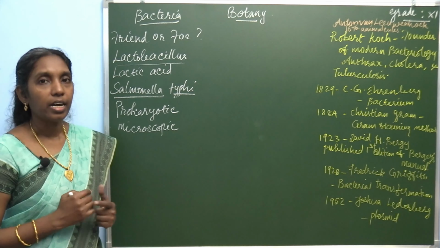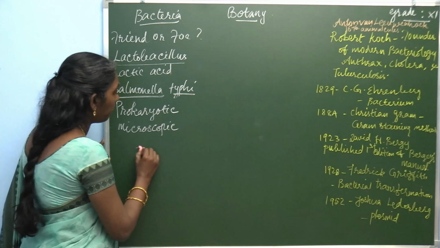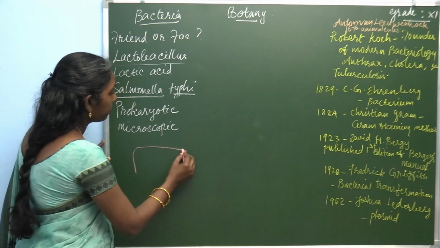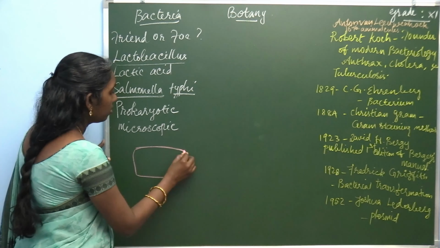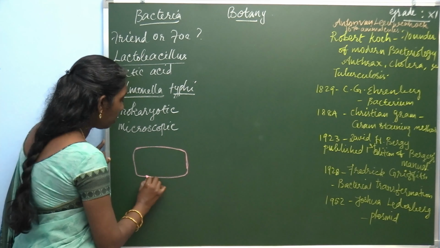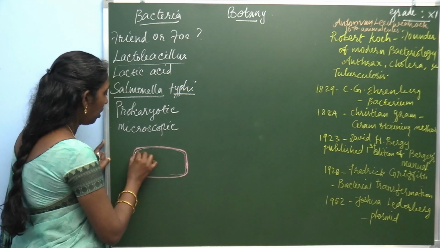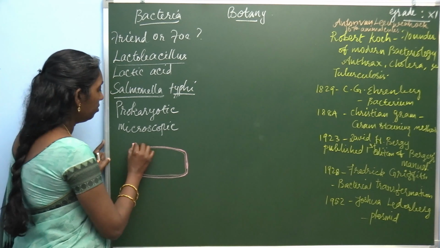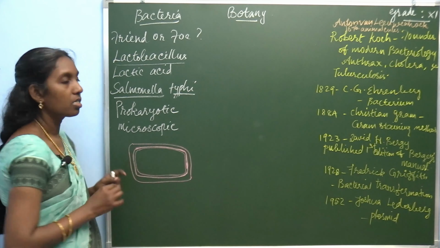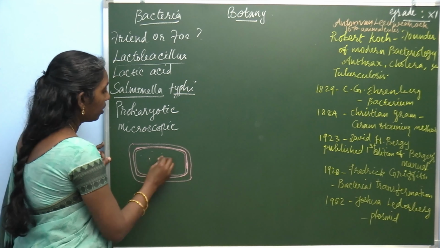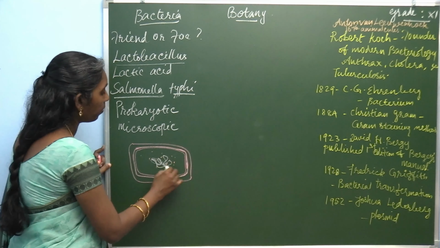There are certain general characteristic features of bacteria. When you look at the structure of bacteria, it consists of a cell wall, this is the cell wall, an inner plasma membrane, and outside there is a capsule, and inside cytoplasm is present. Here, inside the cytoplasm, is the nuclear genetic material.